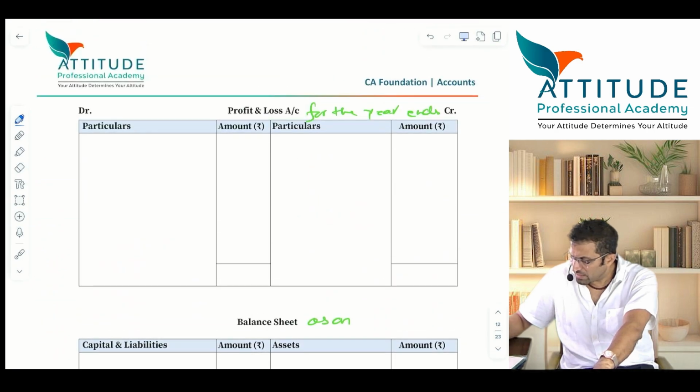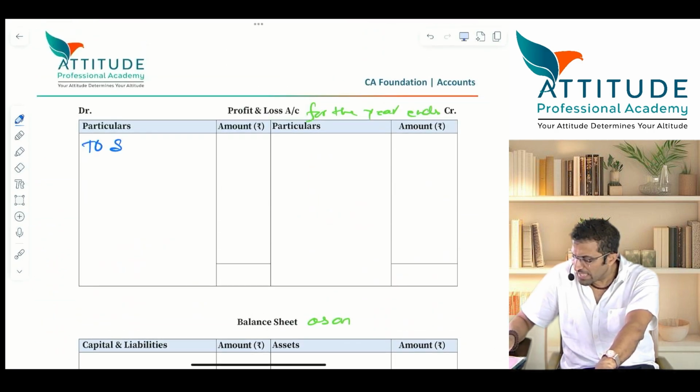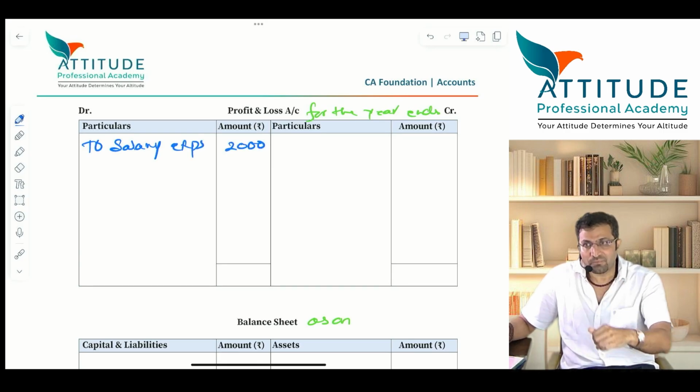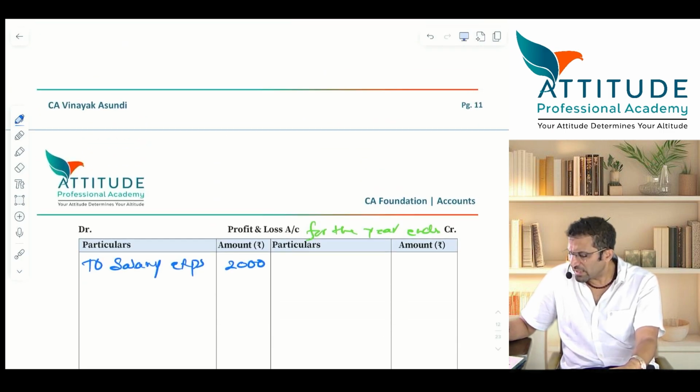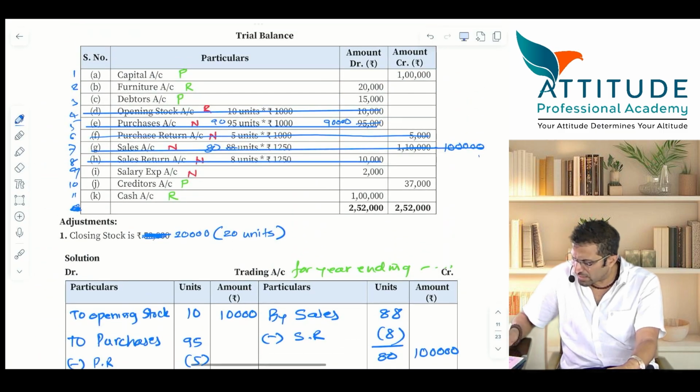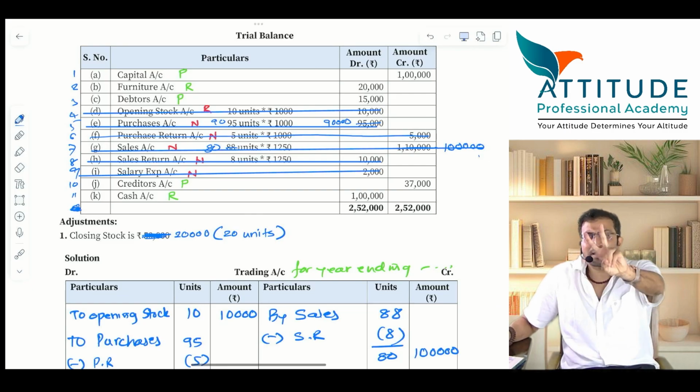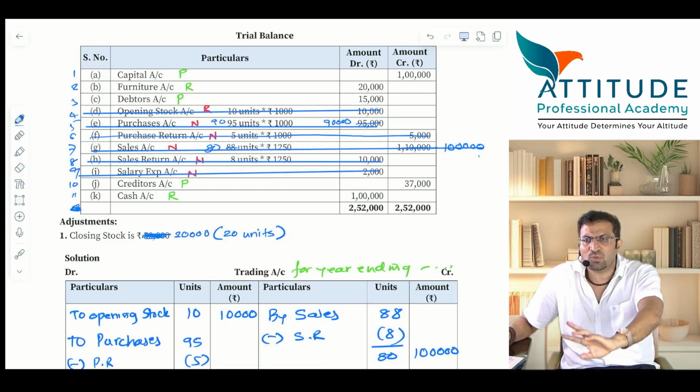Go to P&L, debit side, to salary expense, 2000. All of you there with me? Okay. When you work along with me, you'll understand the process. Is that clear? Now I'll go to trial balance. I'll close this. Sir, salary expense is also gone. All the nominal accounts are closed except 2 nominal accounts. One is trading account, another is what? P&L account. Is that clear?